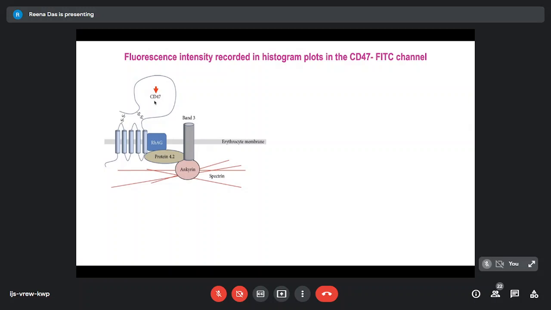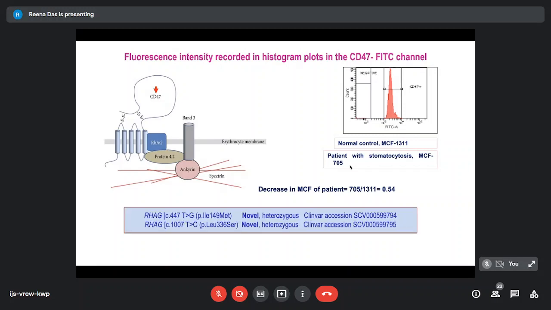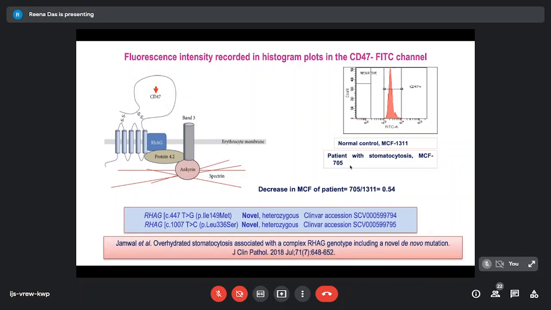So we tried flow cytometry. We got the antibody and tried flow cytometry in this patient, and we found that in the normal control the mean channel fluorescence was about 1,311, and in the patient with stomatocytosis, it was only 705. So it was approximately 50%, and this helped us do the functional validation that this is the variant which is important in this given case. This was actually the first case of overhydrated stomatocytosis associated with a complex RAC genotype which we diagnosed in our center, and this was published.